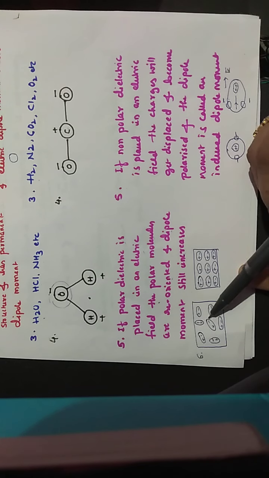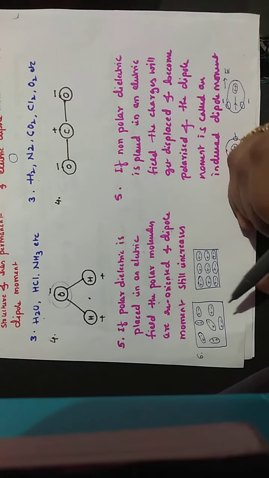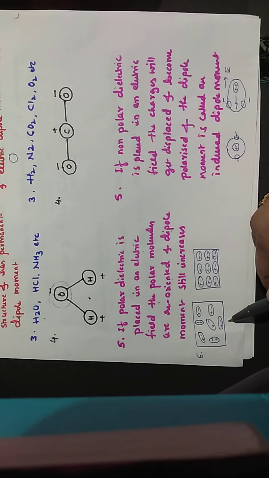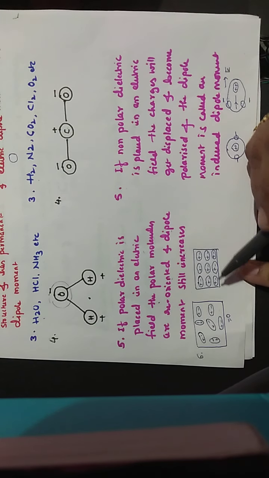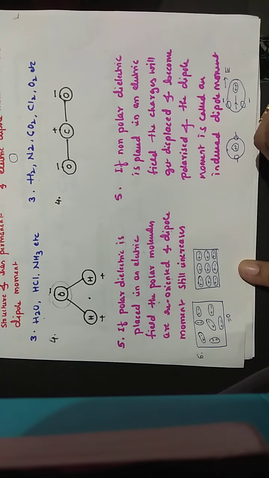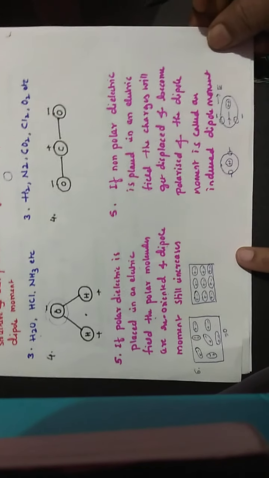Hence, they cancel out each other and the net dipole moment is equal to 0. But when they are kept in the electric field, they get oriented in a particular direction, giving rise to a net dipole moment. That is what happens in the case of polar dielectrics.